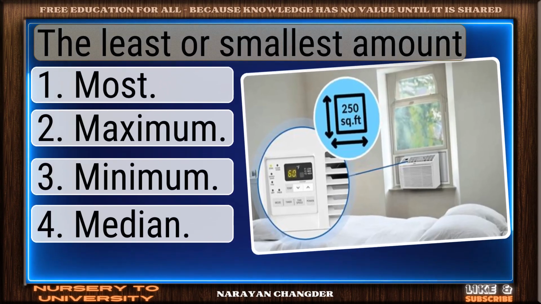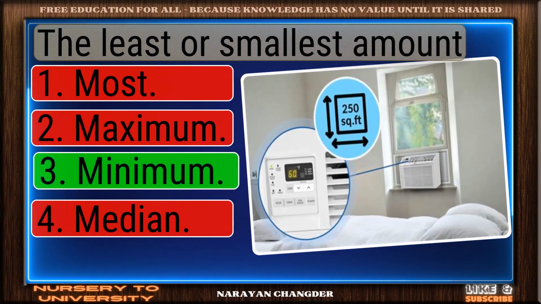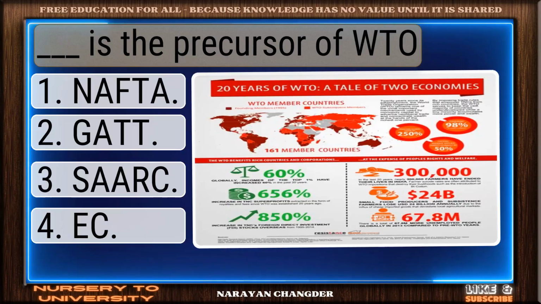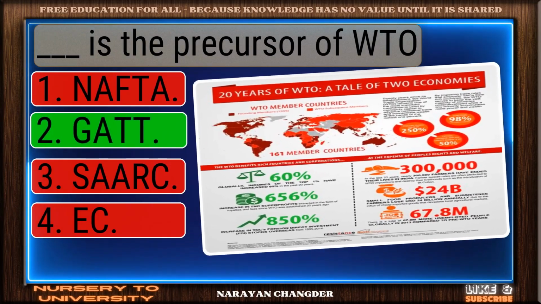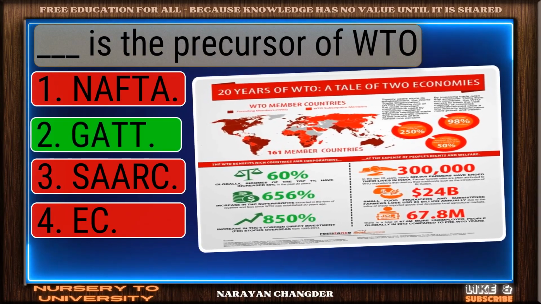The least or smallest amount. Excellent. Minimum is a brilliant choice. Dash is the precursor of WTO. Nice selection. GATT is the correct and valid answer.